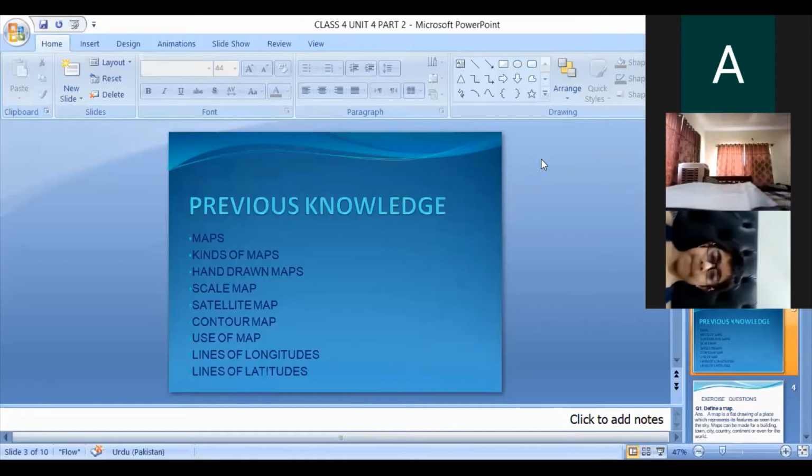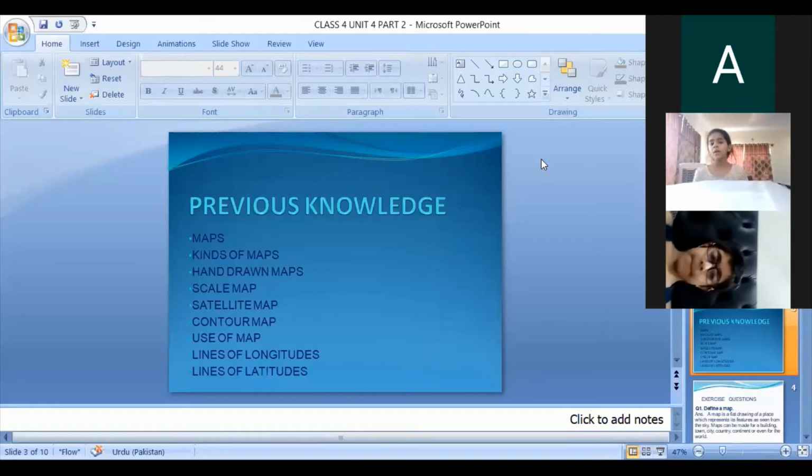Okay, a map includes measures of the depth, height, breadth, and length of the land area or oceans. This is known as a contour map. In a contour map, you can learn about the height of the area, the height of the area from the sea level. There are many different types of maps which are used for different purposes.